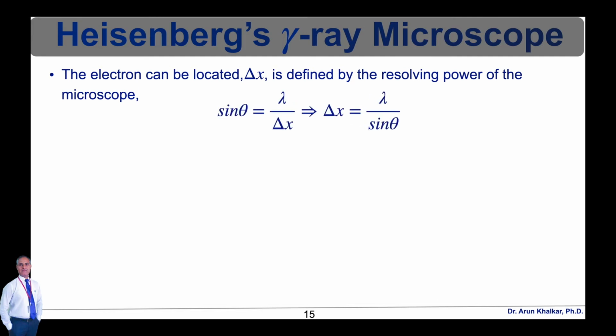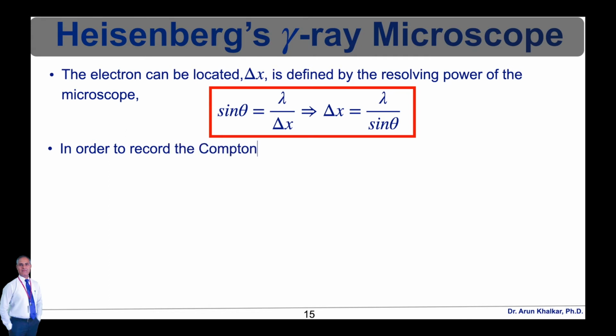Therefore, from the diagram we can write sin theta is equal to lambda upon delta x, which implies that delta x is equal to lambda upon sin theta. It appears that by making lambda small, which is why we choose gamma rays, and by making sin theta large, delta x can be made as small as desired.